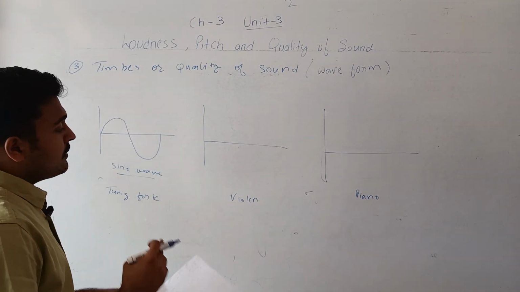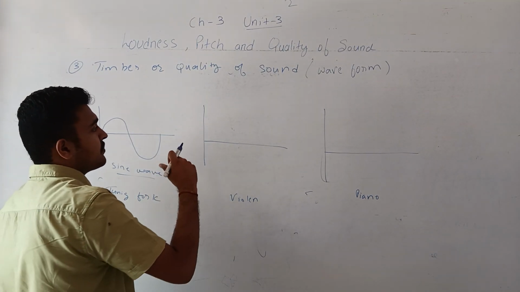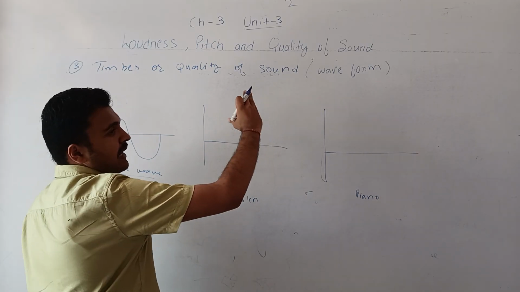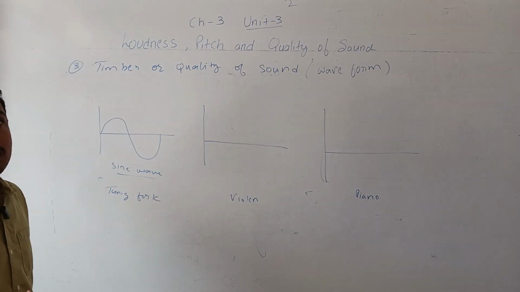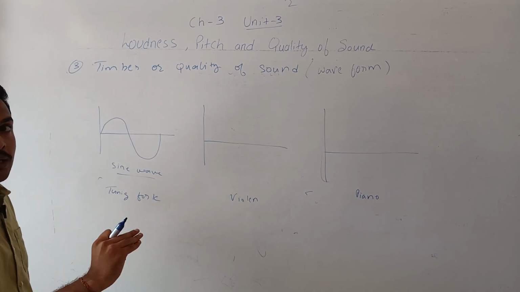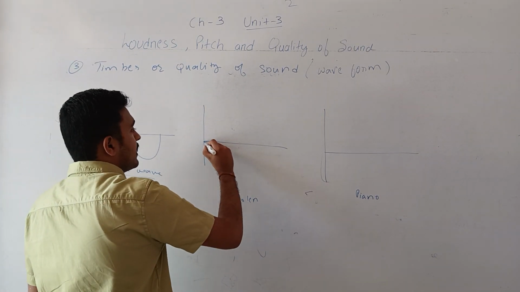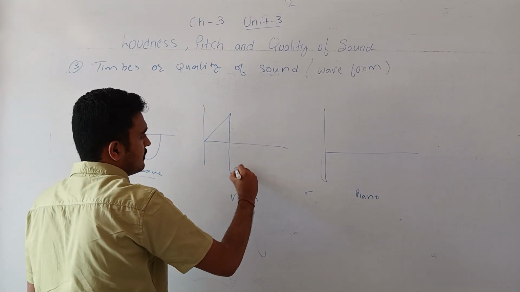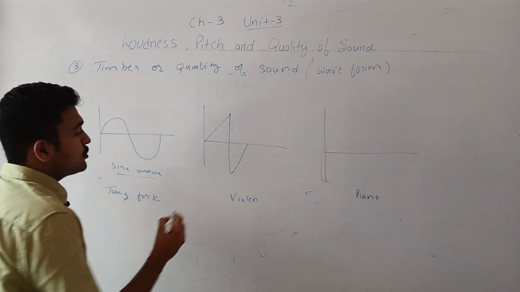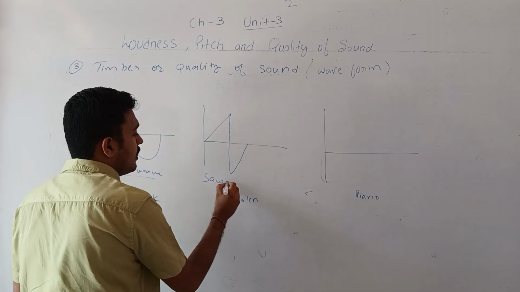The sound from a violin rises and falls very sharply. If we hear a piano, the sound is rising very sharply and falling very sharply. So its waveform is like this. This is a sawtooth waveform.